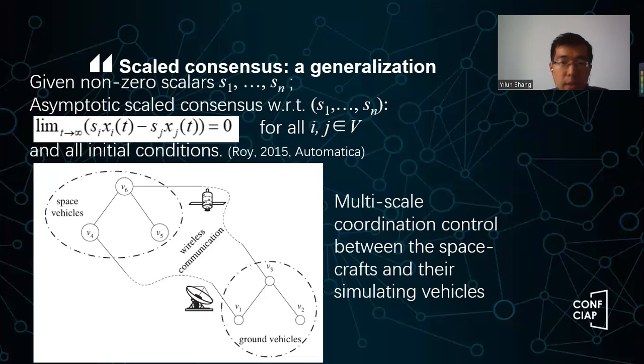Also in space vehicle and wireless communication with respect to ground vehicles: in the sky the scales are very large, like thousands of kilometers, but on the ground the interaction between robots is just within meters. So they have a huge difference in scales. If we can set the scale s_i, then we can easily model the whole system in one framework. So scaled consensus has practical interest, okay?